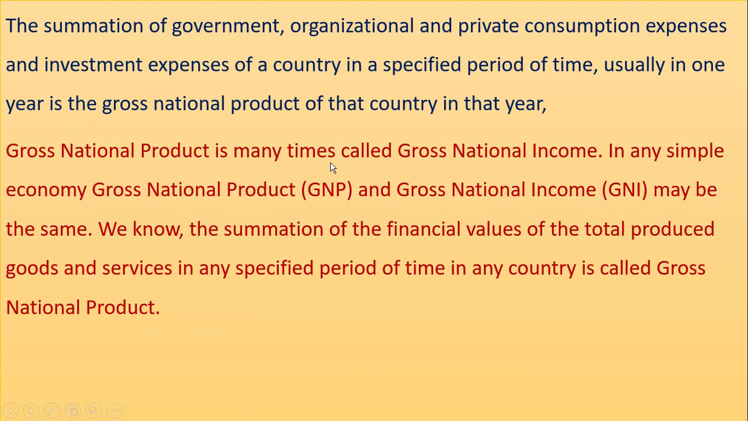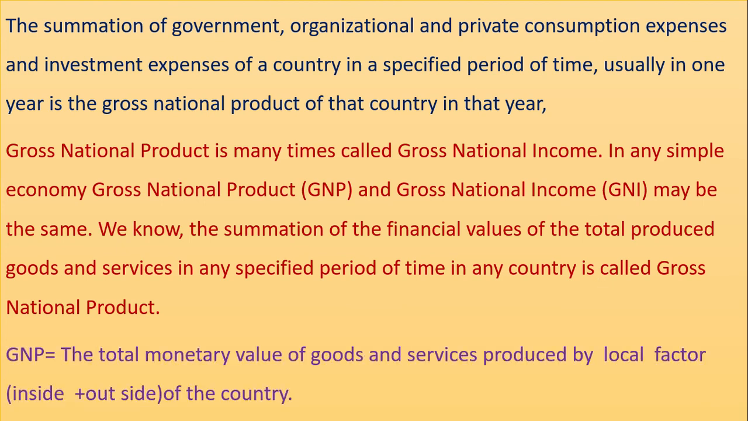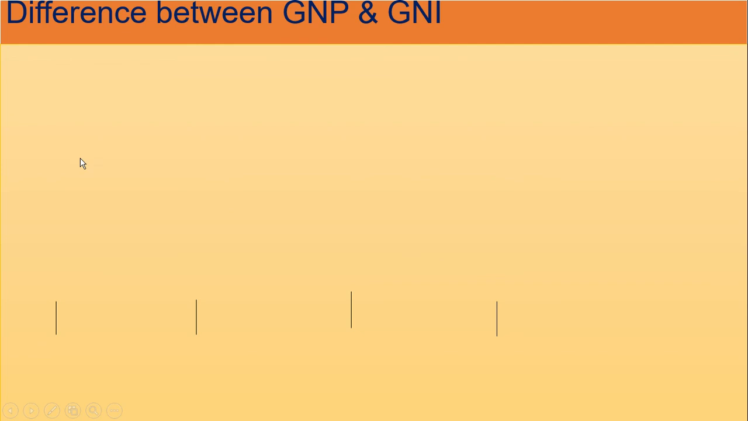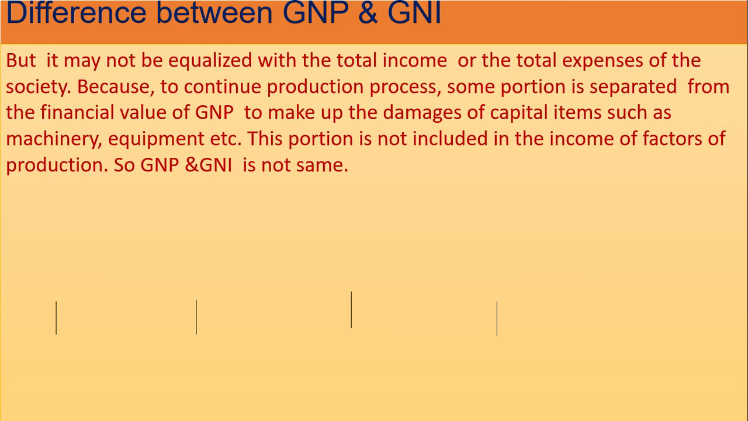Gross national product is many times called gross national income also, and in any simple economy, gross national product and gross national income may be the same. We know that the summation of the financial value of total produced goods and services in any specified period of time in any country is called gross national product. But there are some differences between GNP and GNI.